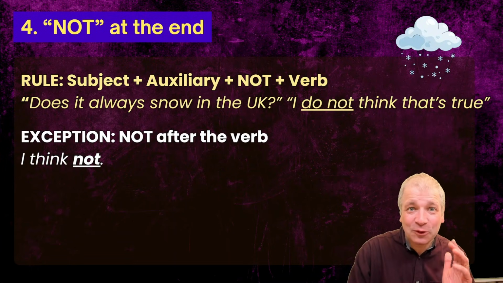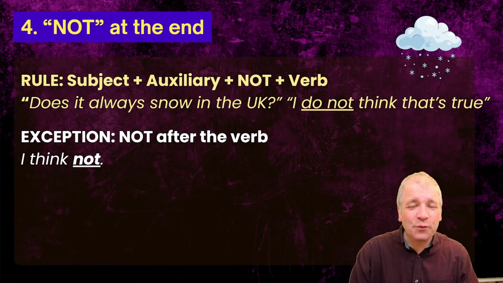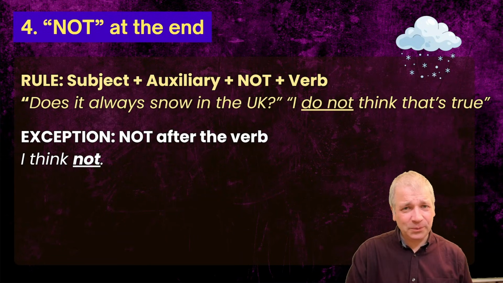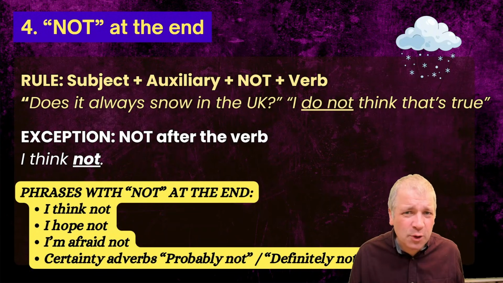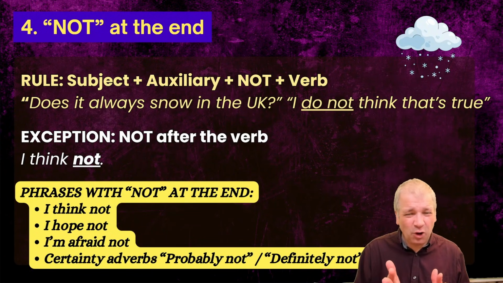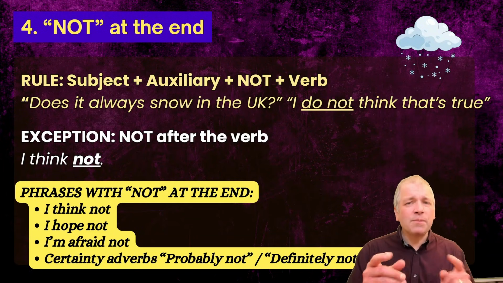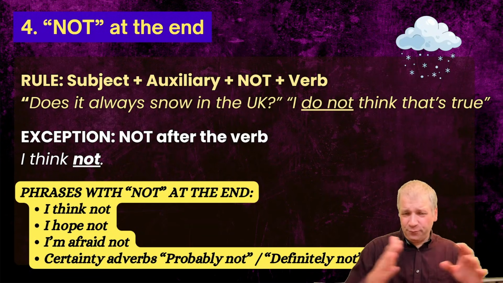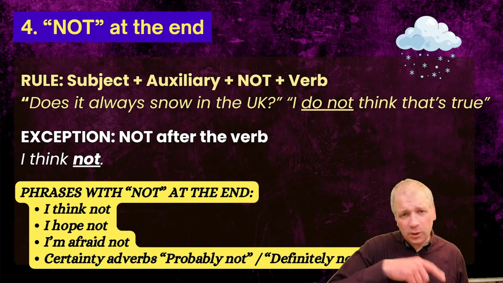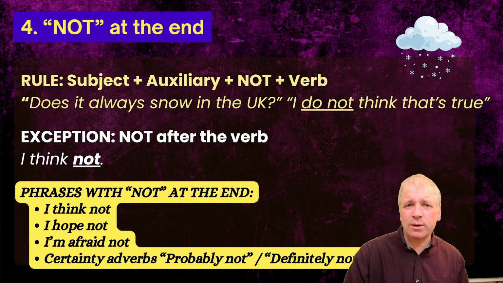But there are some exceptions which you need to know about. Sometimes we use not after the verb. For example, I think not. Other ways that we can use not after the verb are like these. I hope not. I'm afraid not. And in shortened sentences, which are not really sentences but just quick answers, with certainty adverbs. Probably not. Definitely not. It's something we do in speech. Rather than use a full sentence with the auxiliary and not, we switch the order and we put not at the end, but only with certain phrases like the ones I've shown you here.